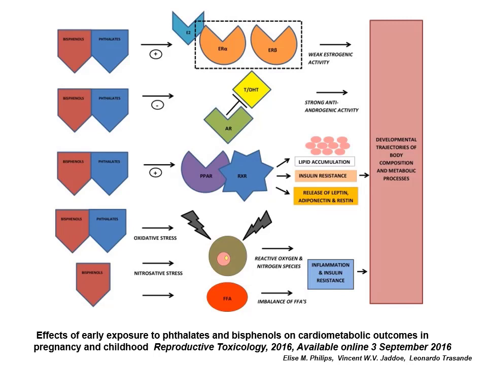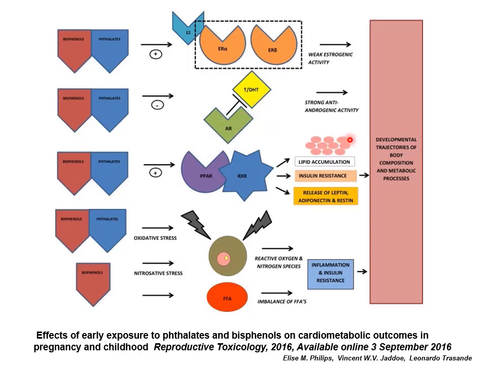Here's a hypothetical suggestion about how a mixture of bisphenols and phthalates might interfere with various processes within the body. They might be exerting weak estrogenic activity through the estrogen receptors. At the same time, they may be exerting anti-androgenic activity by blocking androgen, testosterone and dihydrotestosterone action at the endogenous androgen receptor.